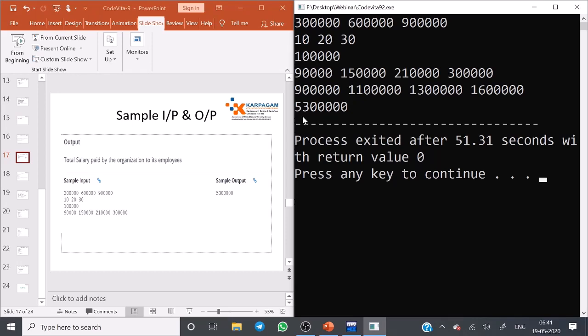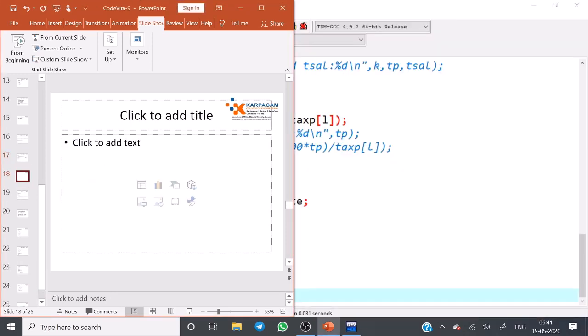Finally, the output will be 53 lakhs. Okay, this way we can solve this problem. Here I have added a rebate for each and every item, so finally I get 53 lakhs. This way we can solve this problem. Okay.